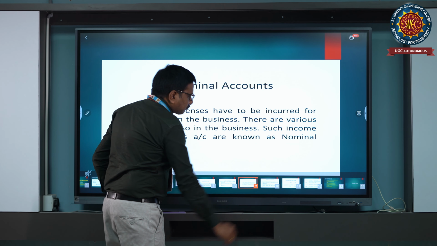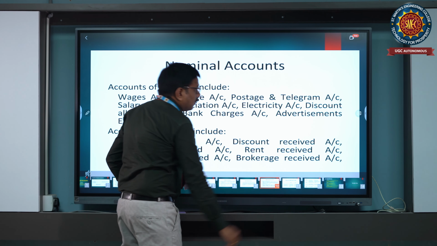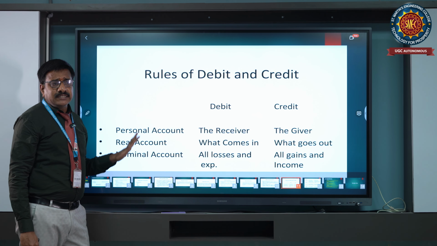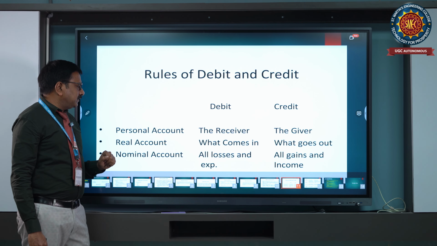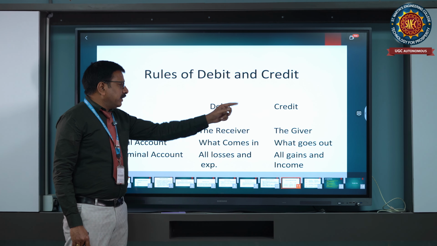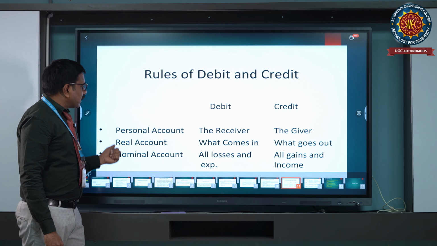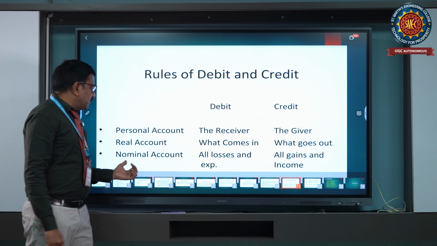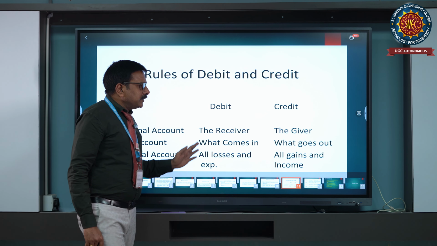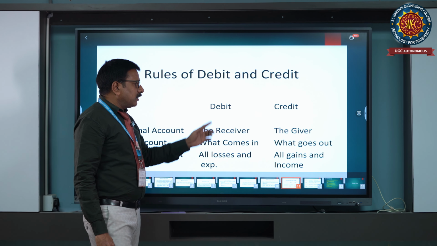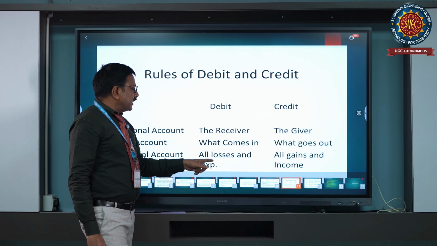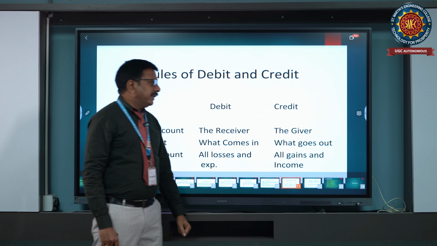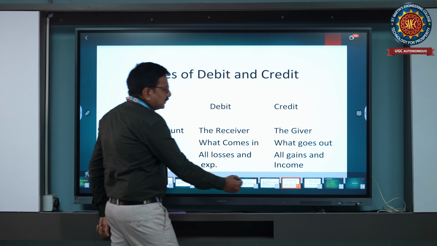The last thing is the debit and credit rules we are going to consider in the classification of accounts. In a personal account, debit the receiver and credit the giver. In a real account, debit what comes into the business and credit what goes out of the business. In a nominal account, debit all expenses and losses, and credit all gains and incomes.